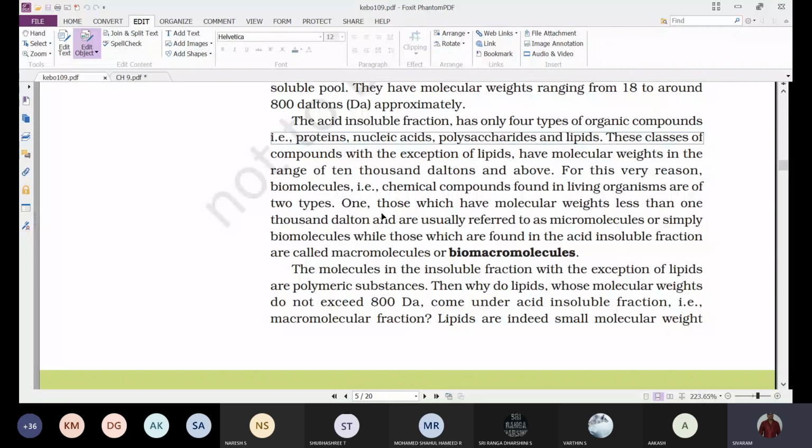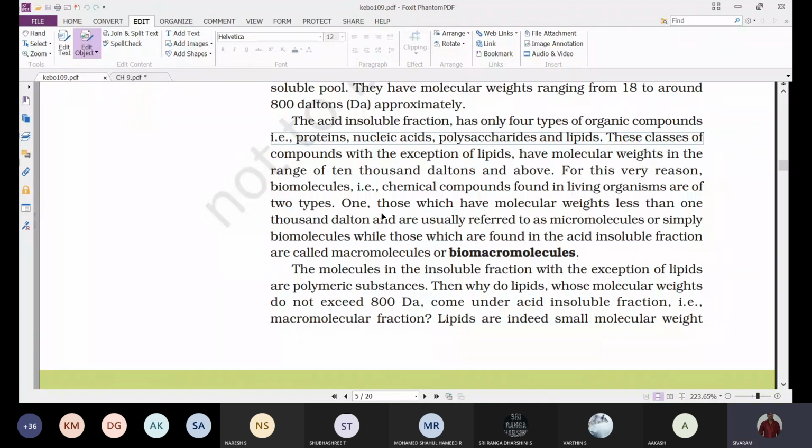Next, the acid insoluble fraction. Observe the second part of the experiment: whatever component is retained by the muslin cloth, not filtered through it, forms the acid insoluble fraction.